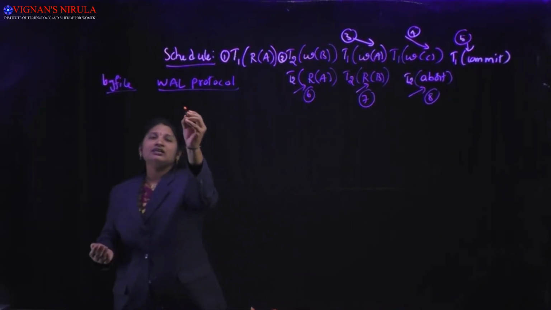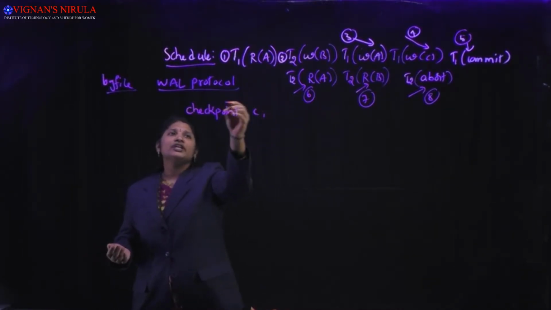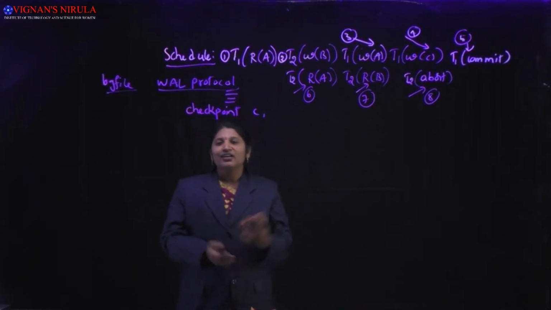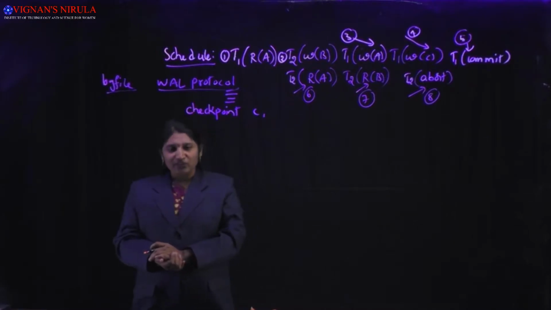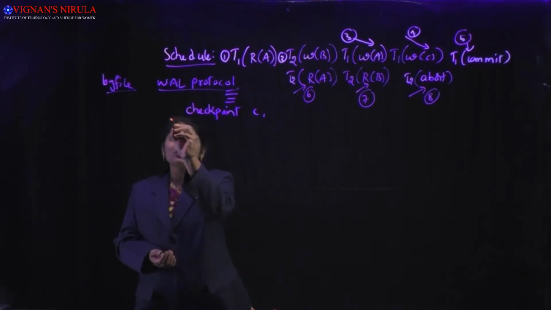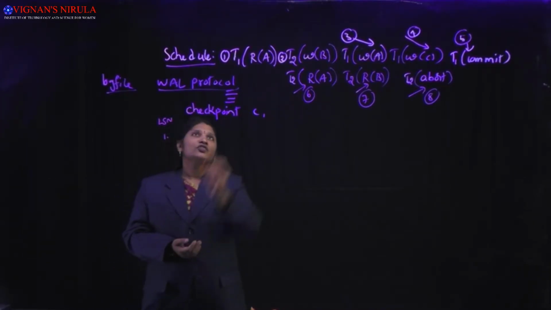So here I have started a new checkpoint C1. As you already know, all the previous log records have been taken care of. Now I am starting from this as a new log file. So I can give the log sequence number, LSN, here for the first action.